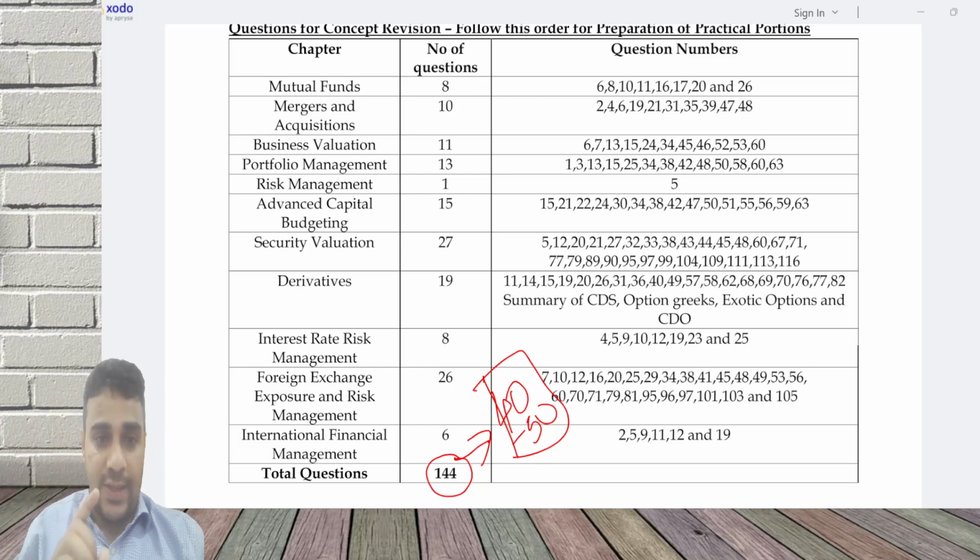And MCQ as such, you need not prepare any separate thing. Concept MCQs are going to be sufficient. A lot of descriptive questions you do, that is going to take care of your preparation.